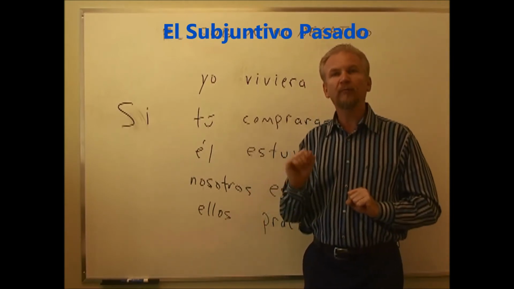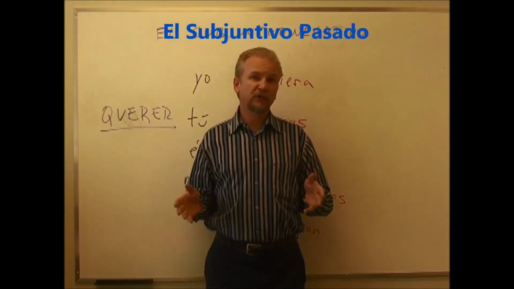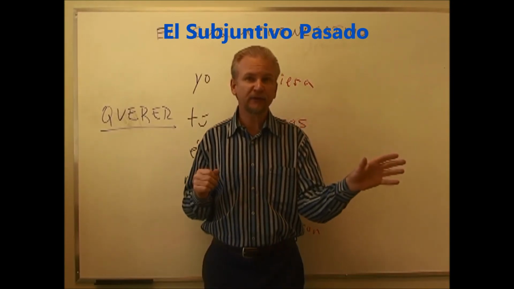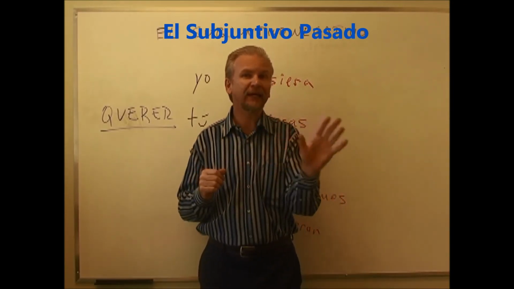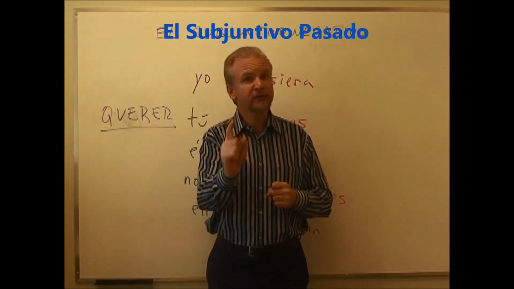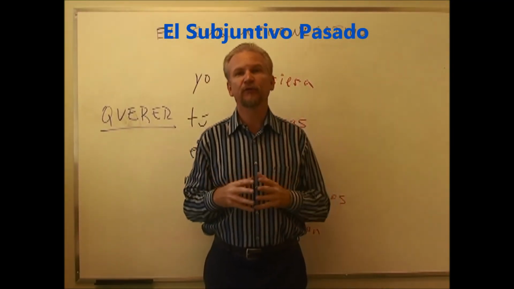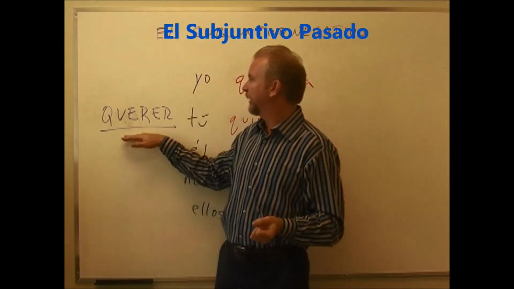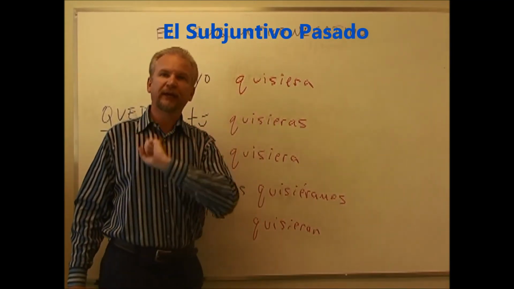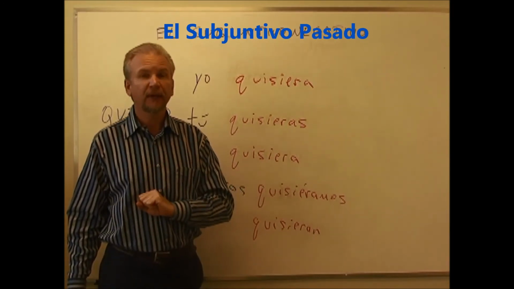I'm going to show you one more use of the negative subjunctive. We have seen so far two uses for the negative subjunctive. First, when we have a sentence in the past with a que phrase, like yo quería que él fuera, I wanted that he go. When we have an if clause with si yo fuera un buen estudiante, if I were, or if I would be a good student. There's another one which is with the verb querer, put in the negative subjunctive form, we get yo quisiera. Yo quisiera is a synonym for me gustaría, I would like.